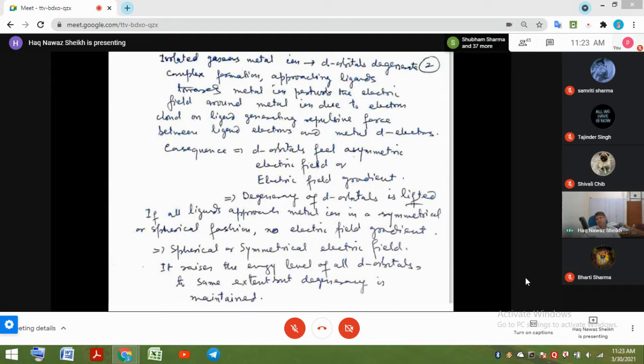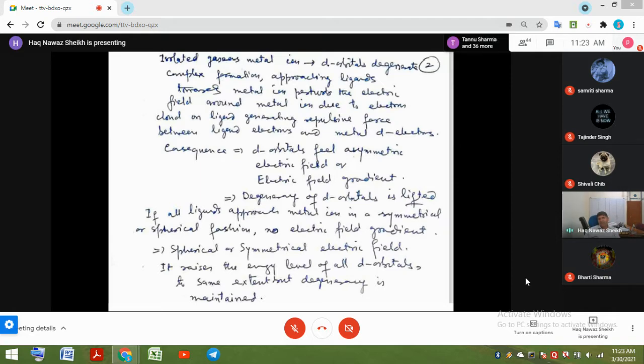The consequence is that d orbitals feel an asymmetric electric field, or electric field gradient, and the degeneracy of the orbitals is lifted. Some d orbitals feel more repulsion and some feel less repulsion. Those that feel more repulsion are raised in energy, and those that feel less repulsion are comparatively lowered in energy.